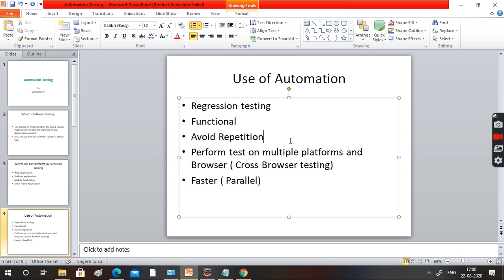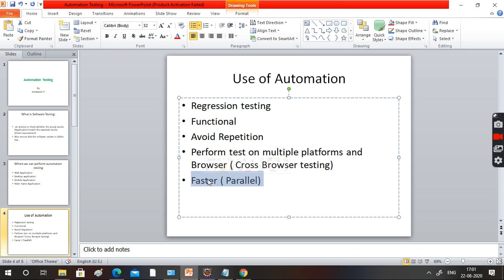But if you automate it, the script will take care of this automatically. Only one script, 100 different data. So in data-driven testing, one script will handle all the 100 data, and the repetition will be greatly reduced. Moreover, we can test your application on multiple platforms and multiple browsers. Multiple platforms means Windows, Linux, Mac, mobile, a lot of things. Different browsers also we can test with the help of automation.